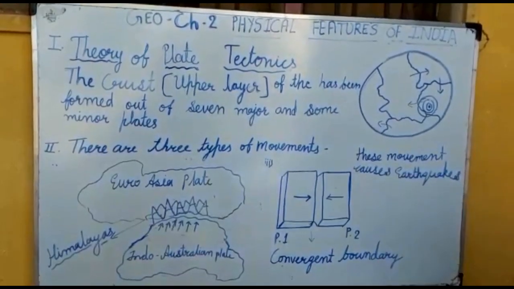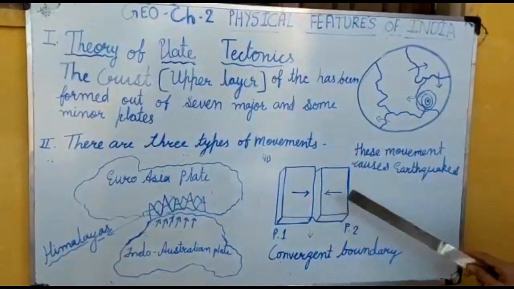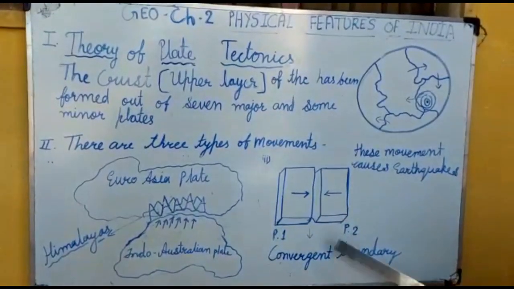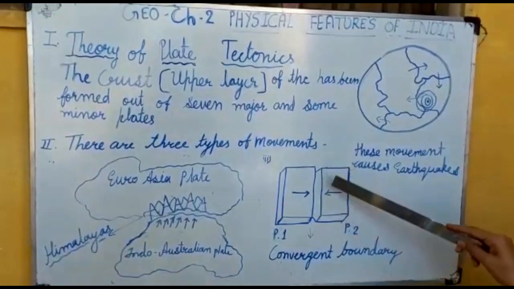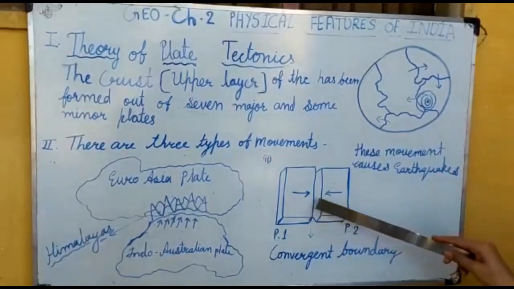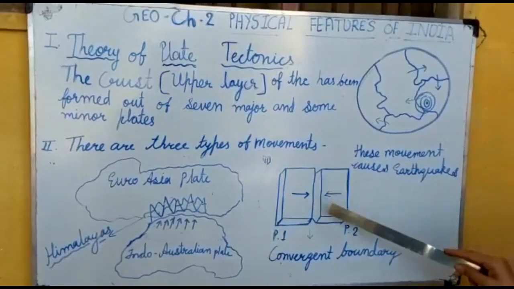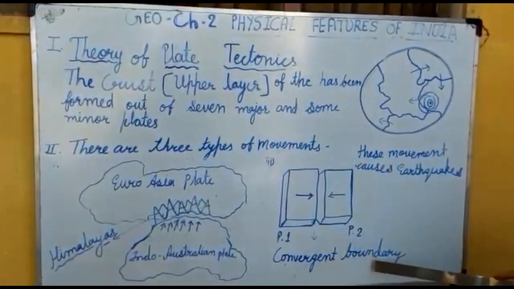We have already discussed the third movement of plates, the convergent boundary. In this, both plates are moving towards each other. So this movement forms the convergent boundary.